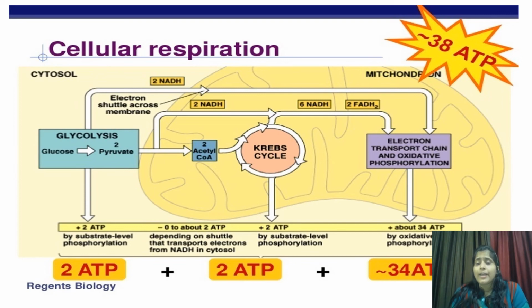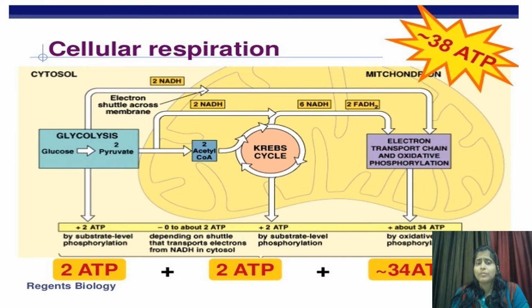Oxygen is used for generation of energy and carbon dioxide. It is a bit complex step which will be cleared in coming slides. So this whole comprises cellular respiration.